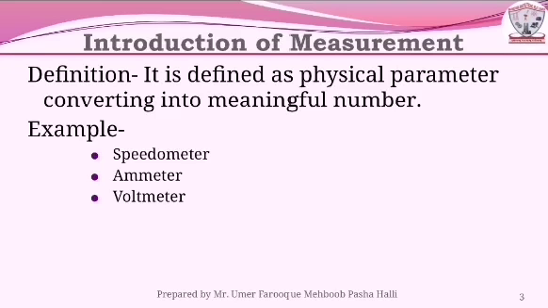In a speedometer, in a two-wheeler vehicle, when the vehicle starts to take speed, that means the wheel is rotated, that means the physical parameter. Whatever the speed of the wheel, that will be displayed by the speedometer. That means the speedometer is nothing but giving a meaningful number. So the physical parameter is converted into a meaningful number.